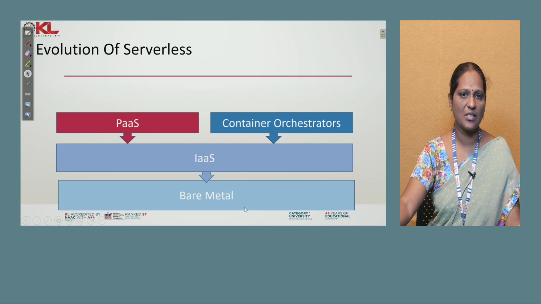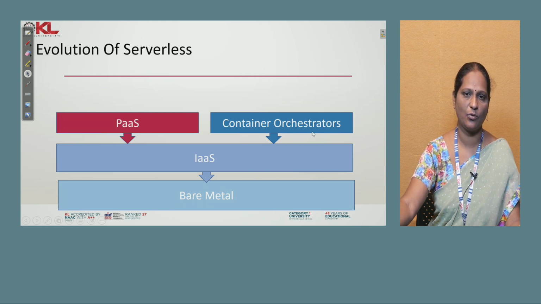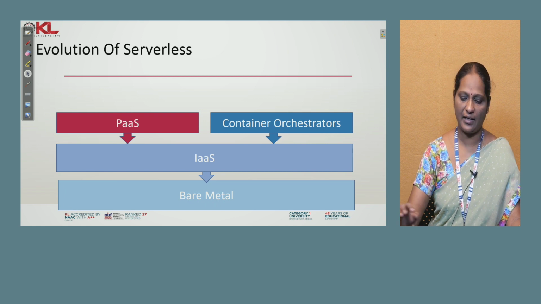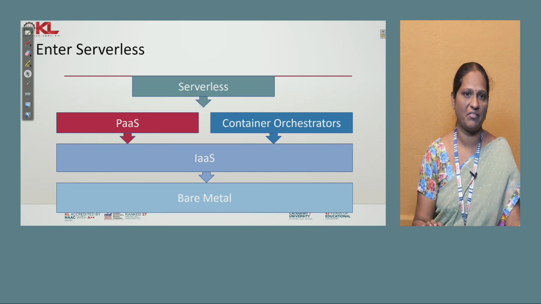Initially there is bare metal, then infrastructure as a service at the top level, which can be accessed by platform as a service. Finally you have container orchestration like Kubernetes and Docker, where you run all your microservices that can be managed together as containers. This is the evolution of serverless.